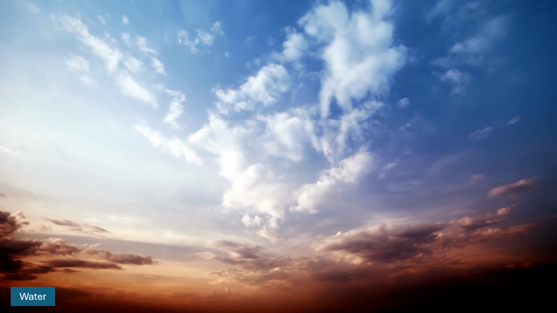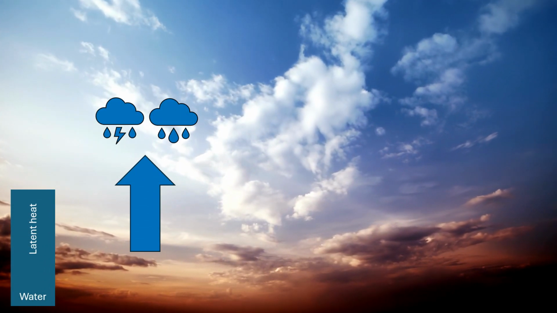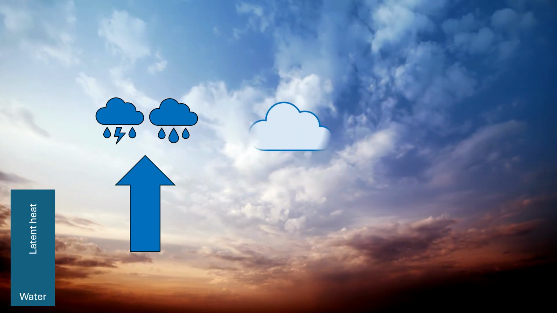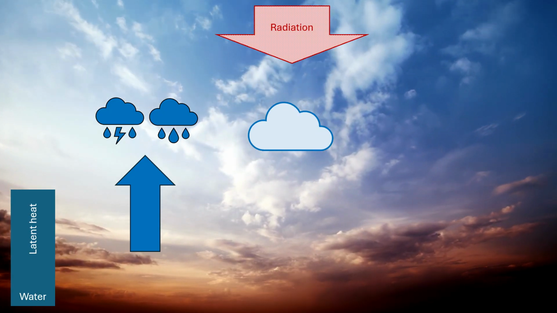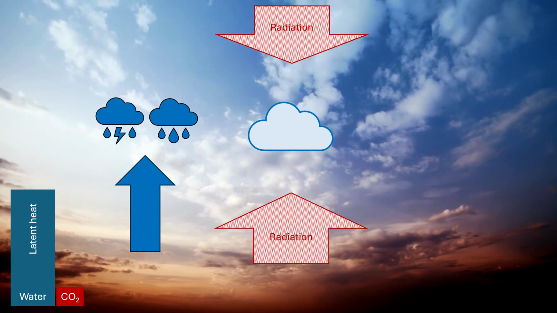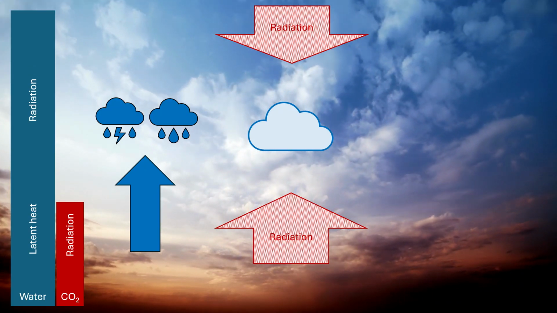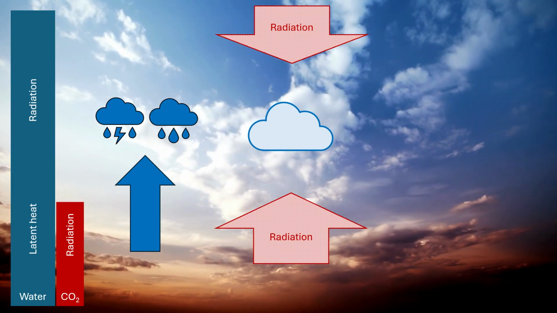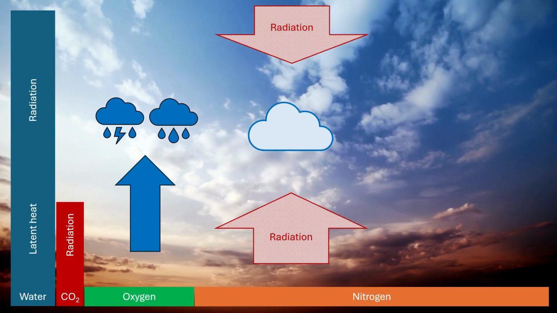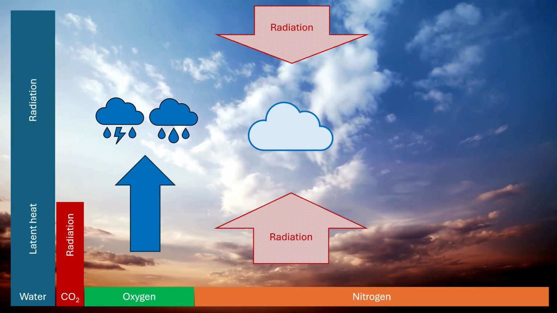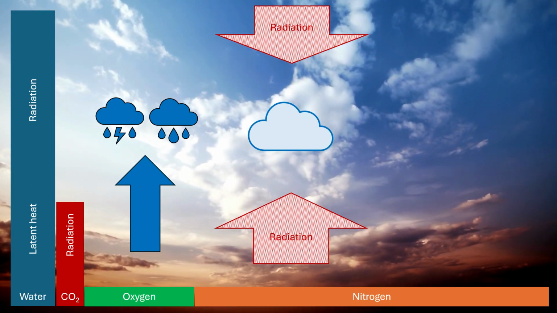As warm, moist air rises, water vapor starts condensing and releases the latent heat absorbed during evaporation. Clouds form, and they absorb some of the solar radiation. Clouds and greenhouse gases, such as carbon dioxide and water vapor, also absorb part of Earth's infrared radiation. The atmosphere does not consist mainly of greenhouse gases, but nitrogen and oxygen. These gases interact only weakly with Earth's infrared radiation compared to greenhouse gases, so their radiative absorption is low.